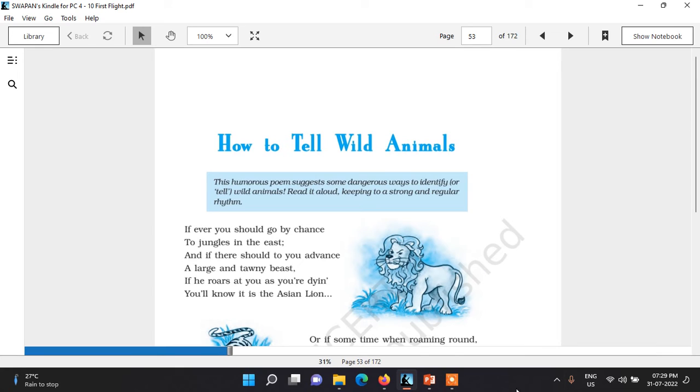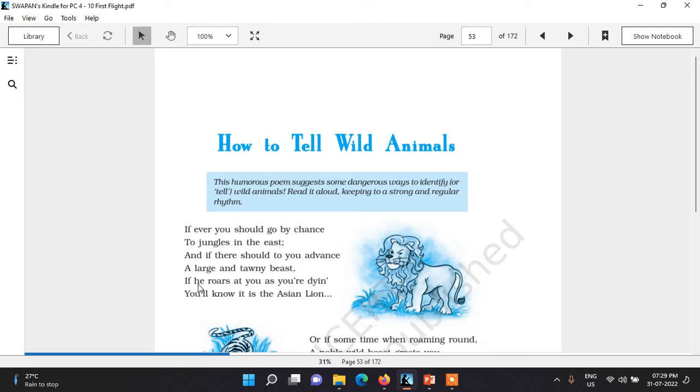Thereafter, we can find personification also. If he roars at you as you are dying, here he is used in place of it to refer to the animal. That's why personification is also applicable here.